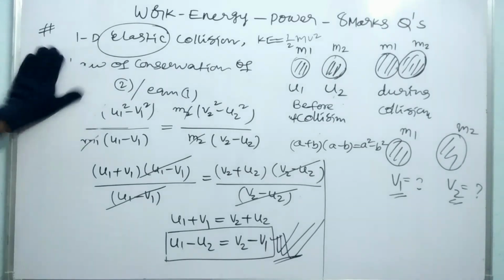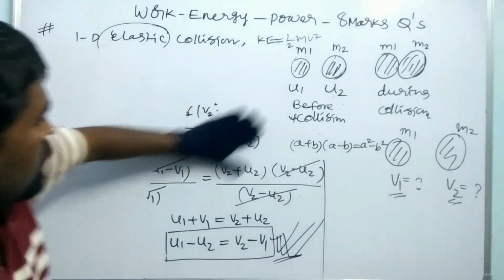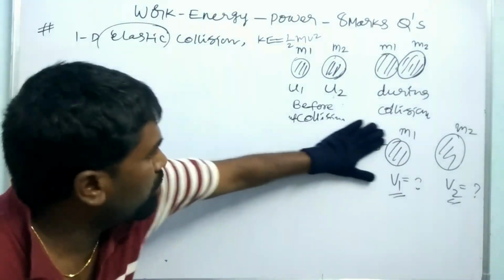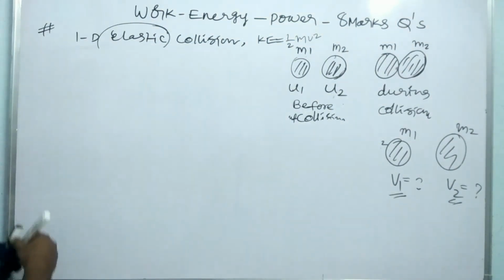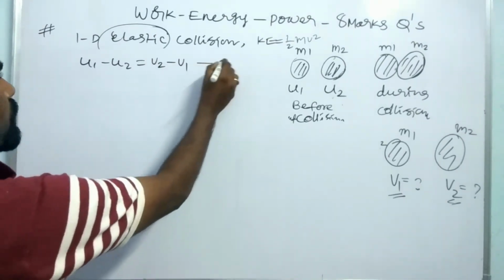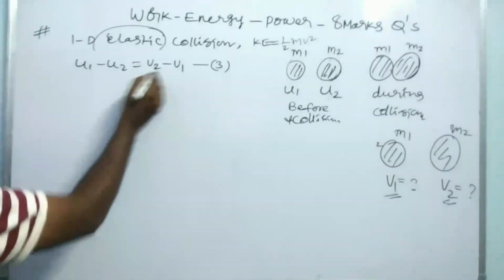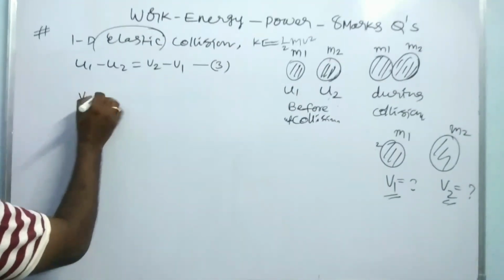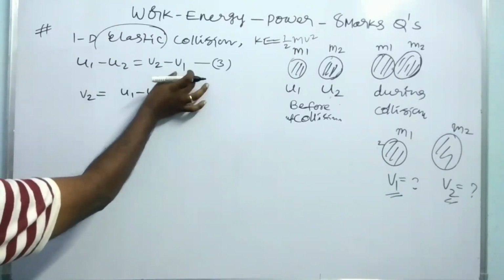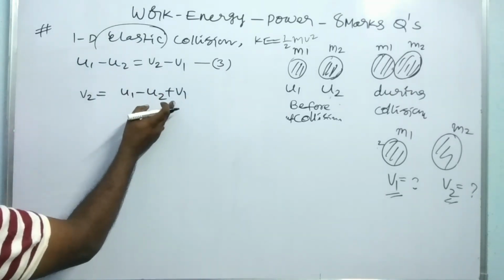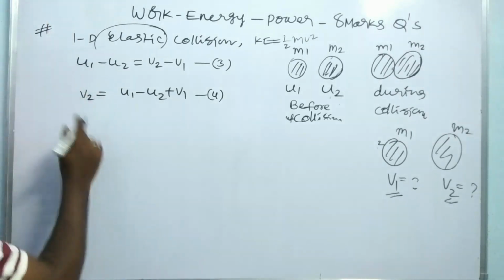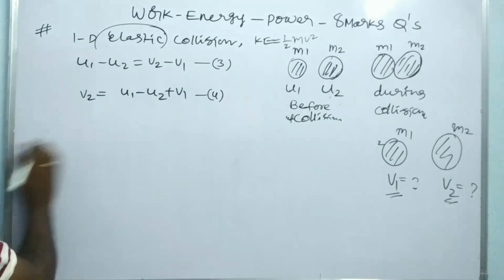Right. So here u1 minus u2 is equal to v2 minus v1. This is equation number 3. From this equation, v2 is equal to u1 minus u2 plus v1. The minus v1 comes to this side. This is equation 4. Now the v2 value will be substituted in the first equation, that is the law of conservation of momentum.